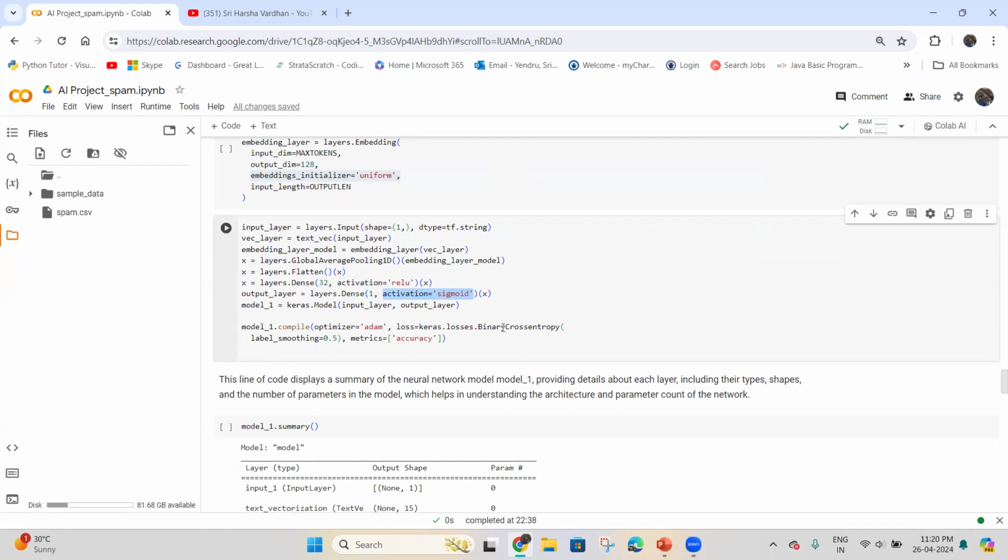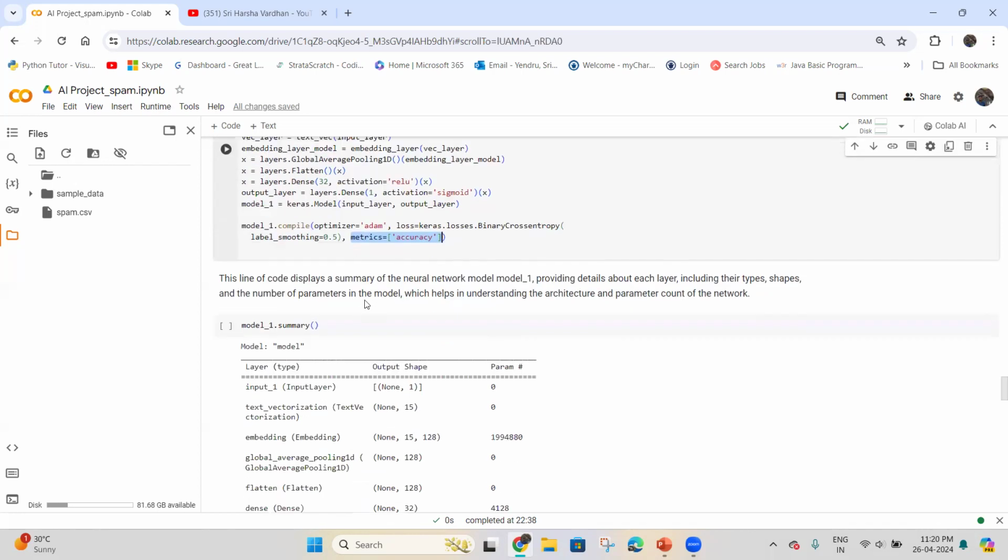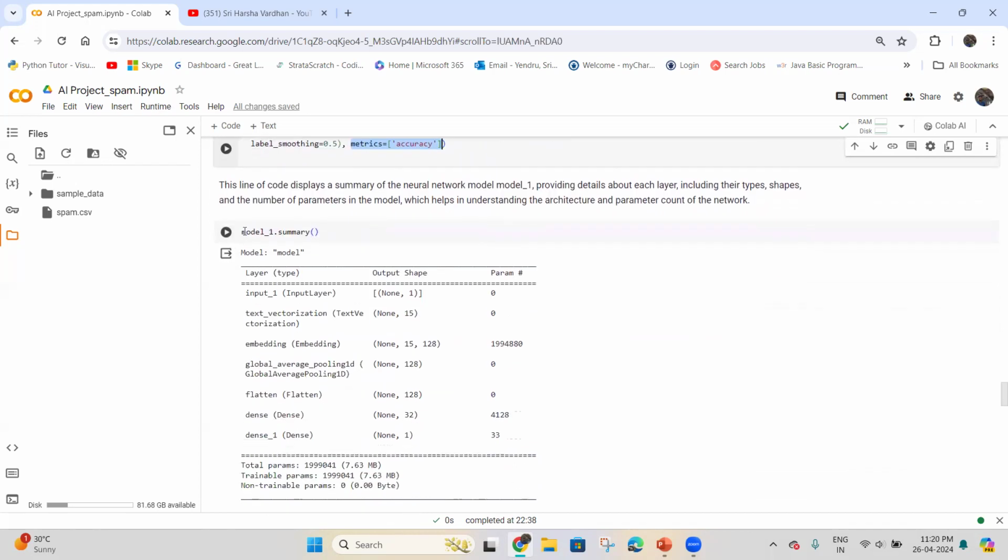The model is compiled with the Adam optimizer, binary cross entropy loss, and label smoothing to help prevent overfitting, and it tracks accuracy as a performance metric. So the next line of code displays a summary of neural network model 1. It summarizes the model, providing details about each layer, including types, shapes, and number of parameters, which helps in understanding the architecture and parameter count of the network.